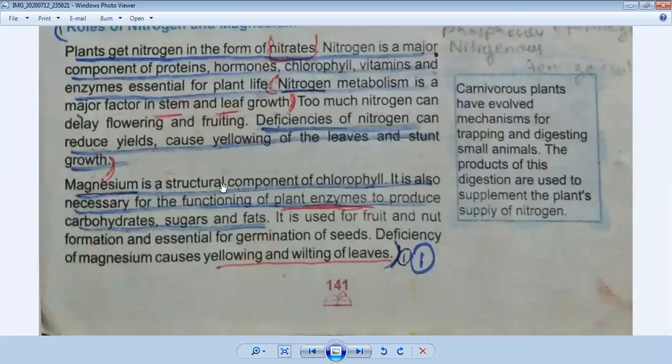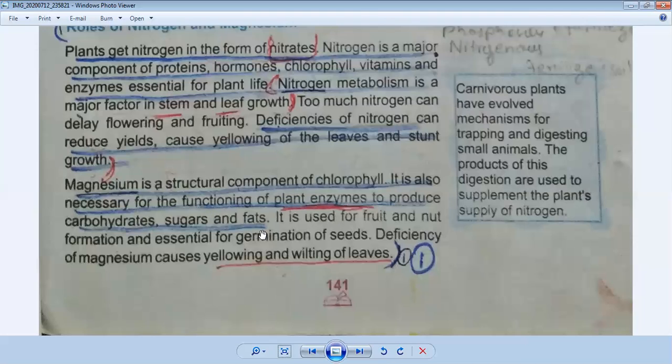If you try to learn it as a paragraph, this is difficult for you. So the first point is that it is a component of chlorophyll. Secondly, it is important for the functioning of these things. And the third point, it is used for fruit and nut formation. And the fourth point is it is essential for germination of seed. So the role of magnesium, four points are very important, and this topic is very important as a long question or as a short question.